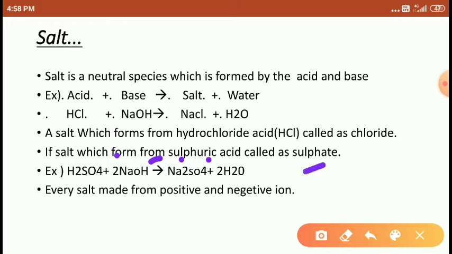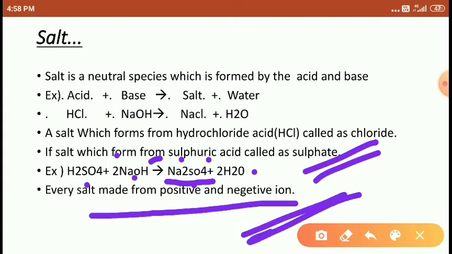sulfuric acid, it is called a sulfate salt, or you may say sulfate. Example: H2SO4 is the acid which combines with base NaOH to form Na2SO4, that is sodium sulfate, plus water. Every salt is made from positive and negative charge ions.